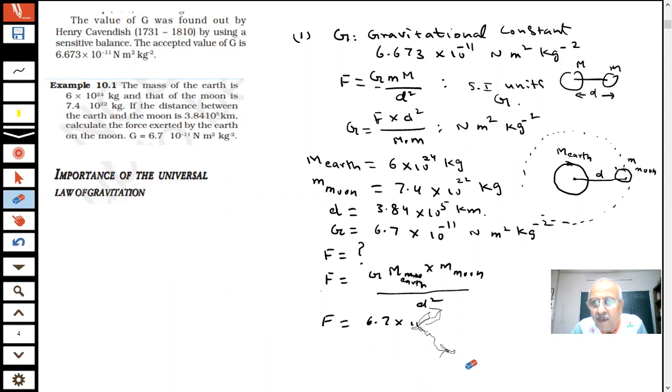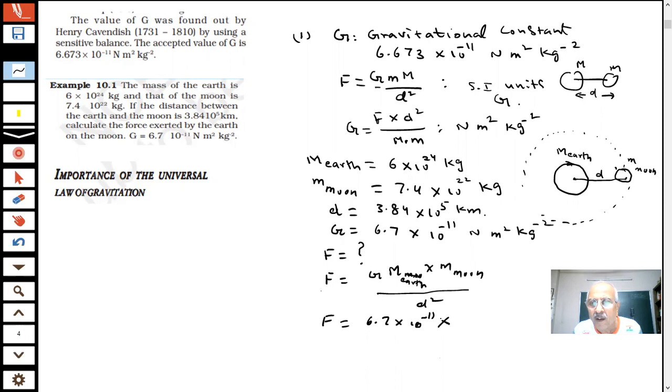Okay. What is the value we are getting, students? 6.7 into 10 power minus 11. This is the value of G.